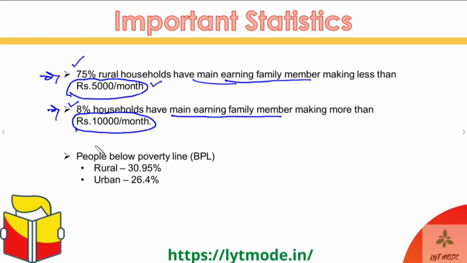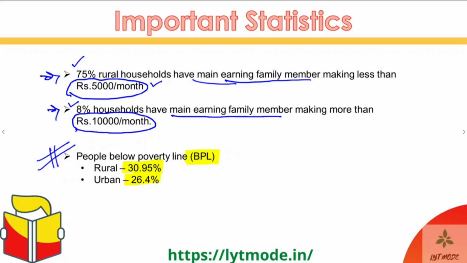Okay, guys. So now coming on to the BPL data, this is again a very, very important thing because BPL is something that the SECC is always trying to focus upon in a major way. So for BPL, in rural areas, almost 31% of the households fall under the BPL category. And for the urban areas, 26.4% of the population falls under the BPL category.